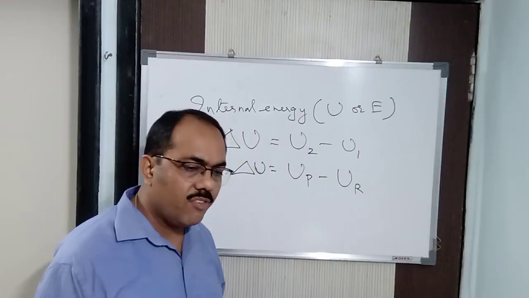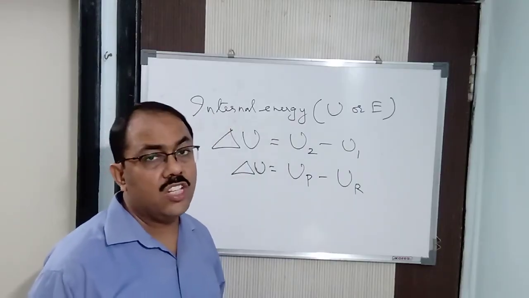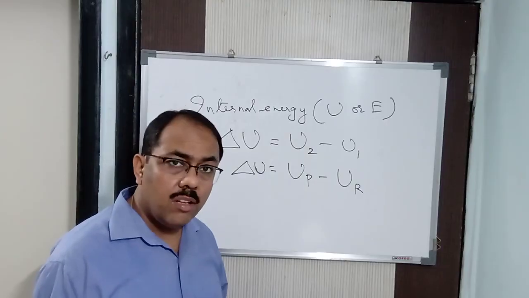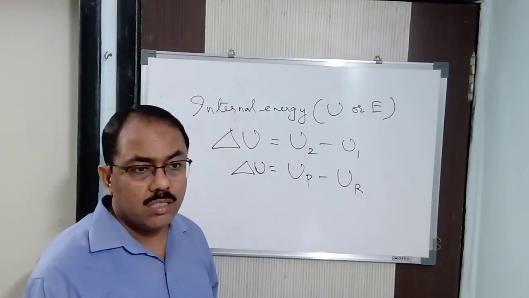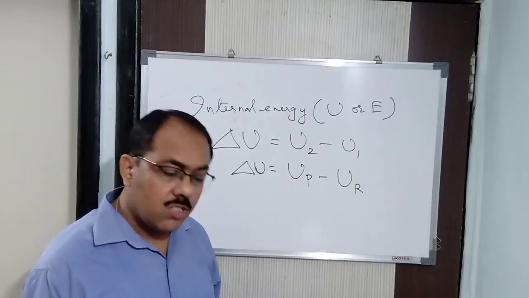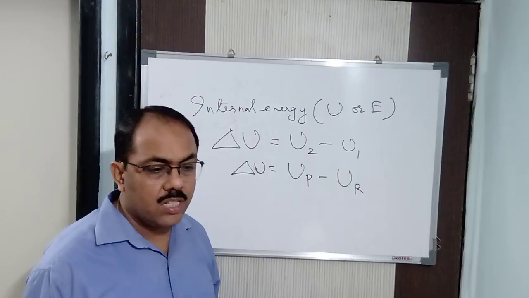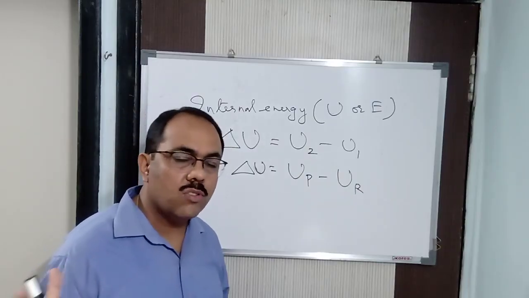So as it is a function of temperature, when the temperature remains constant, the change in internal energy will be 0. That means when the temperature is not going to change, how is the internal energy going to change? So as the temperature remains constant, delta U is also 0.